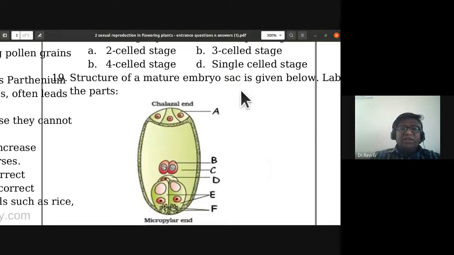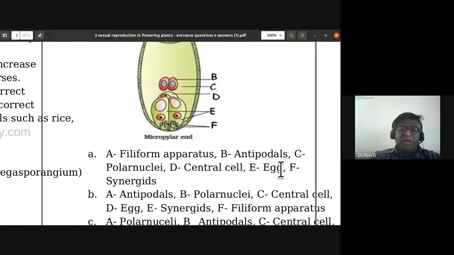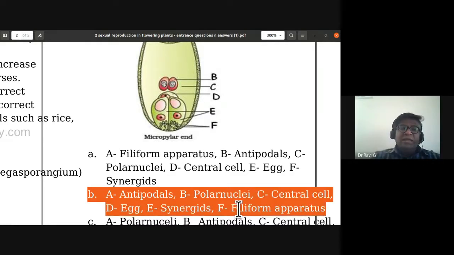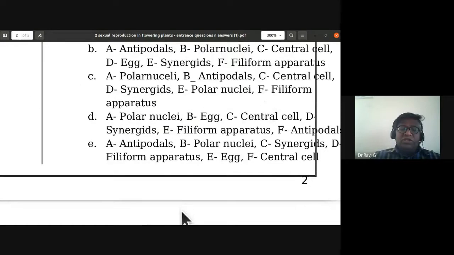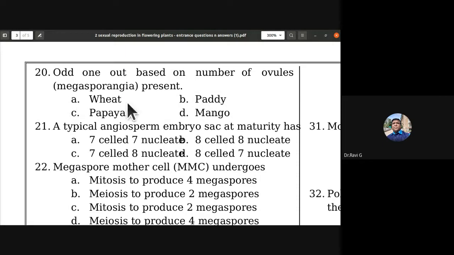Structure of the mature embryo sac is given below. So label the parts. A is antipodals, B is polar nuclei, C is central cell, D is egg cell, E is synergids, F is filiform apparatus. So if you have the same option, A is antipodal cells, B is polar nuclei, C is central cell, D is egg cell, E is synergids. So B option is correct. It has all the labelings correctly marked here. These are questions that you can get directly from your NCERT syllabus, and you should be prepared for the diagram oriented questions also.